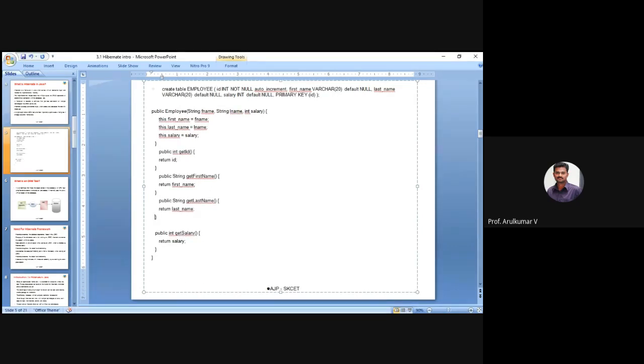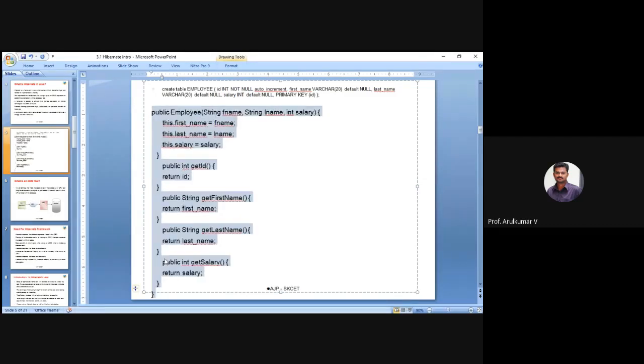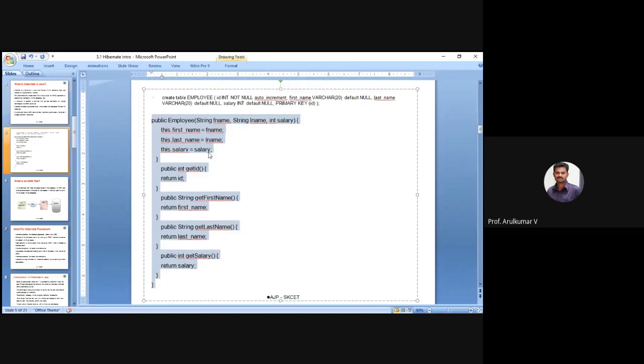So about this code, I am having a query for how I will create a table in a database. For that same table, I have created this class which is called a POJO class using the getter and setter methods. Here inside this I am passing the first name, last name, and salary. That is going to be set in my constructor for the primary class.